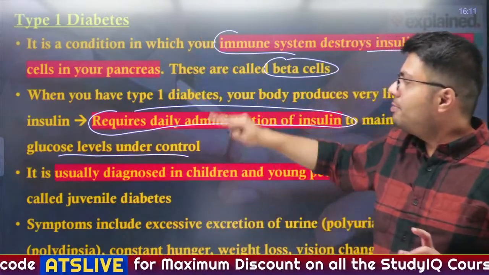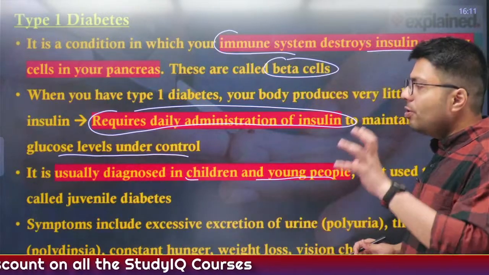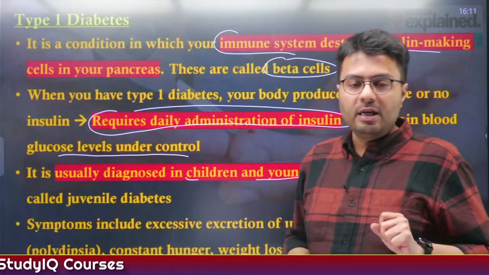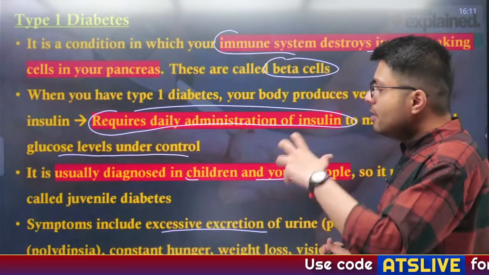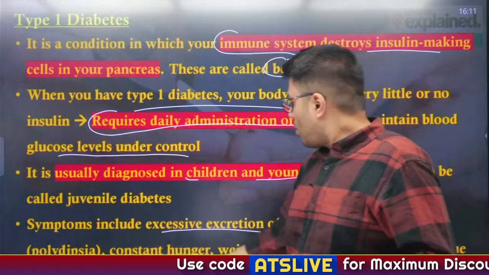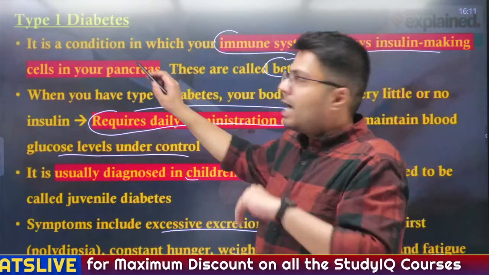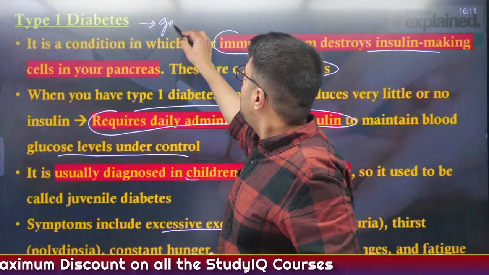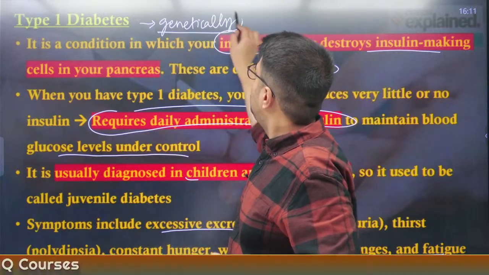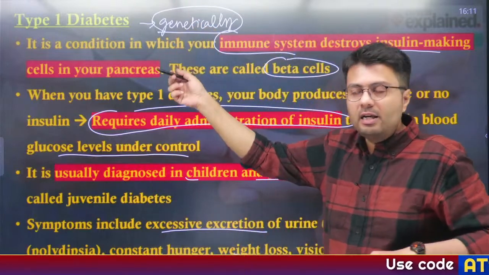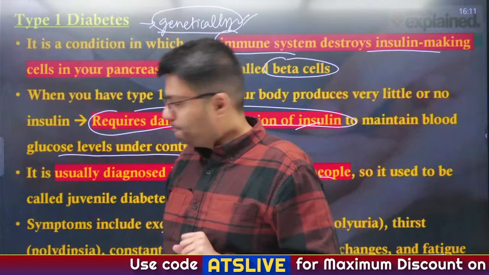Now, this type of diabetes is usually diagnosed in children and people of young age. So, it is also called juvenile diabetes, and the symptoms of type 1 diabetes are excessive excretion of urine, thirst, constant hunger, weight loss, vision changes and fatigue. Now, type 1 diabetes is mostly genetically caused. So it is mostly a genetic condition. Sometimes it can be a lifestyle condition, but mostly it is a genetic condition, right? So please remember this fact.